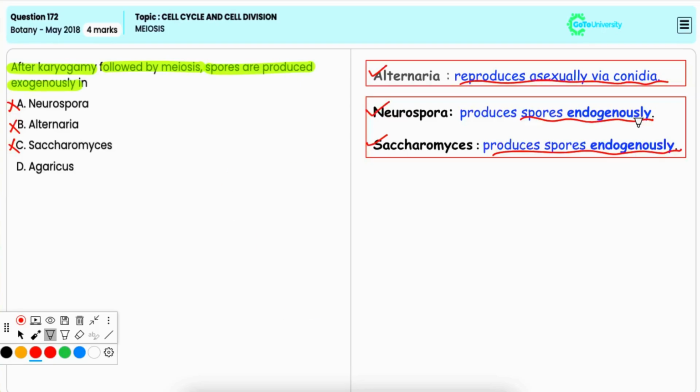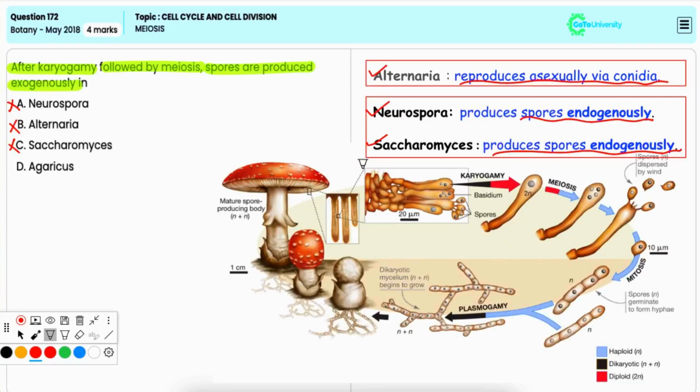meiosis. Option D, Agaricus. Now, Agaricus, that is mushroom, produces basidiospores exogenously on the tips of specialized structures called basidia following karyogamy and meiosis. Hence, it is the correct option.